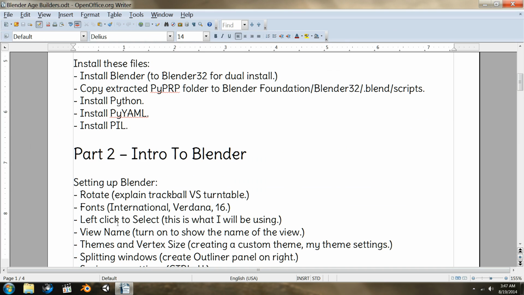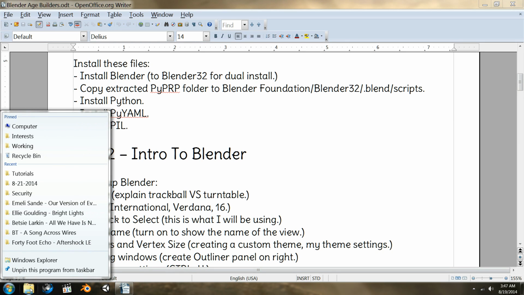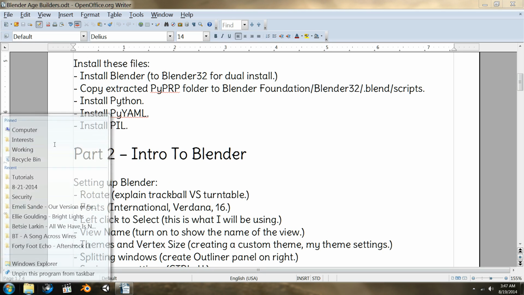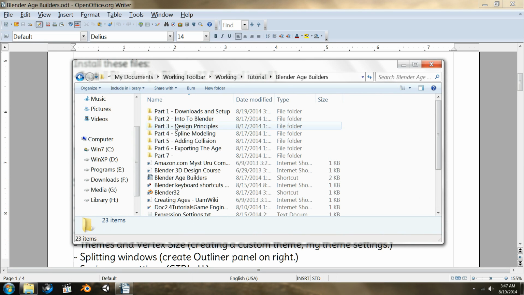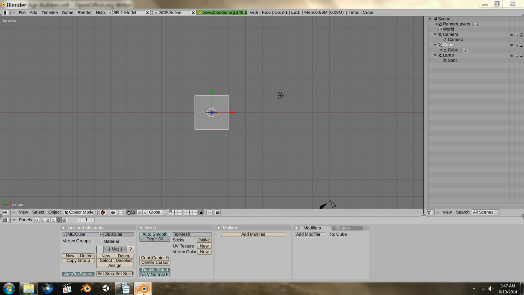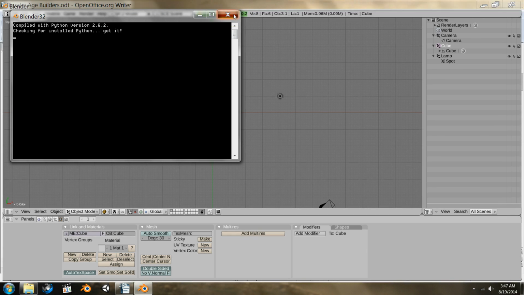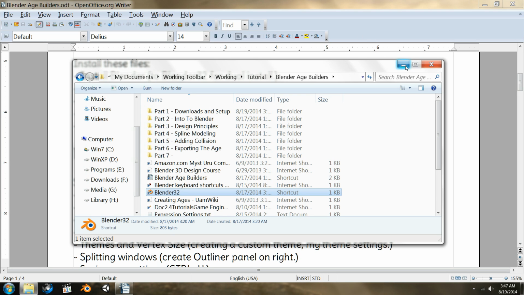Okay. When you start up Blender for the first time, you'll have a console window. You won't have this layout yet. We'll work on that in the next video. And you should see very few, if any, errors right here. This should be what you get. If you have any issues, please be sure to comment on the video and let me know. If you exit this, you exit all of Blender. It has to have the console window open as far as I know.